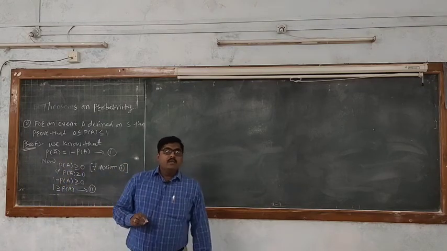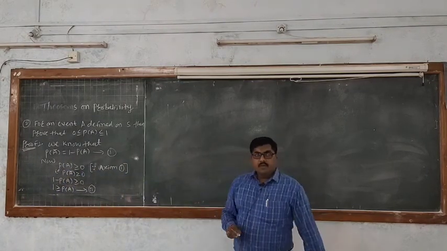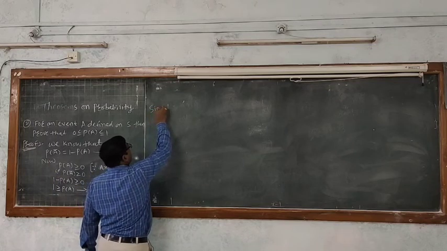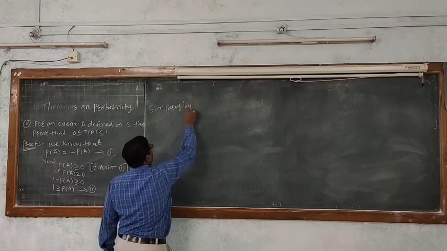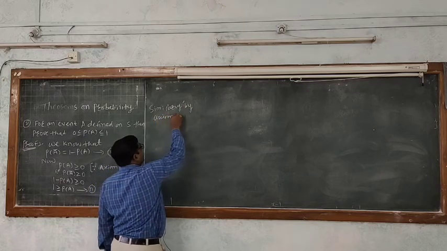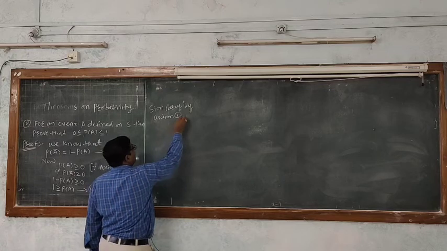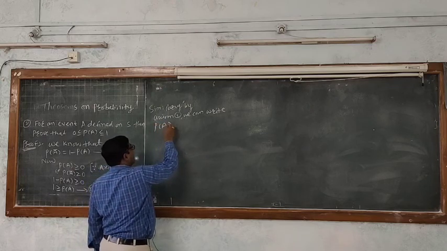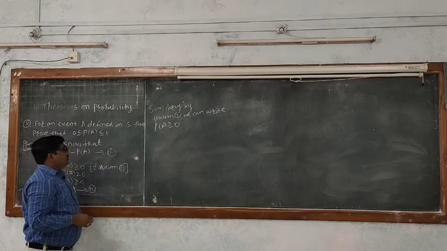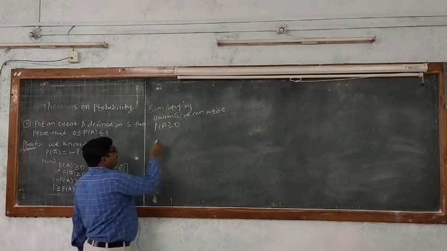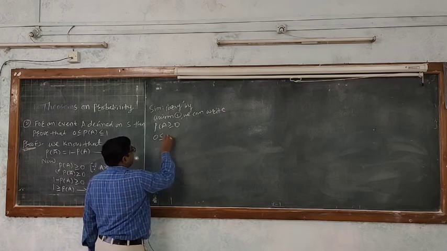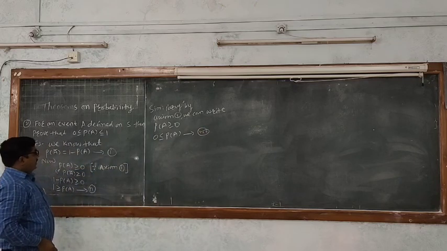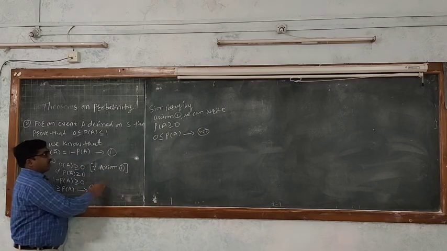Now similarly by axiom first, we can write P of A greater than or equal to 0, and this means 0 is less than or equal to P of A. Give it equation number 3rd.